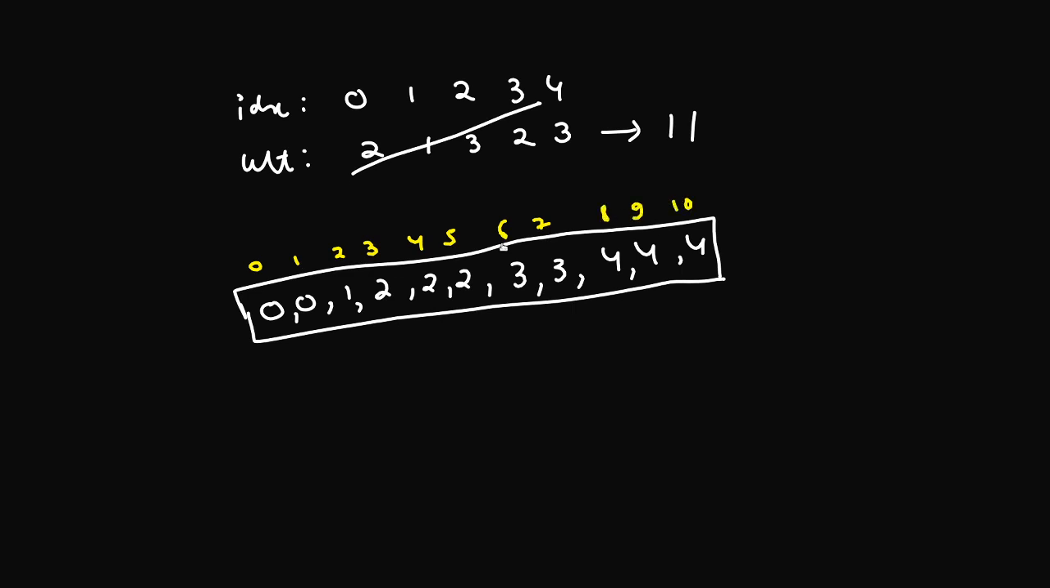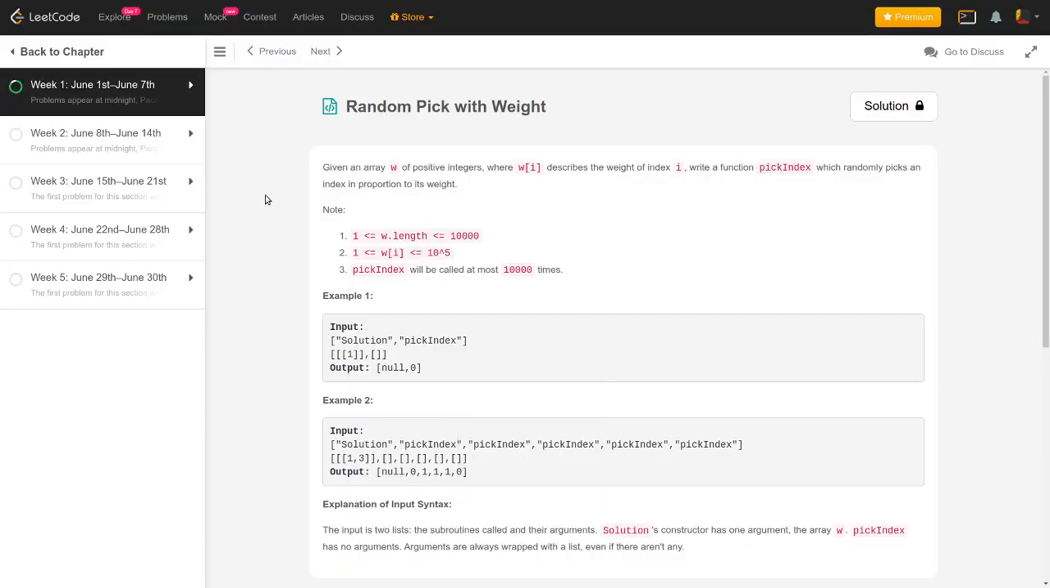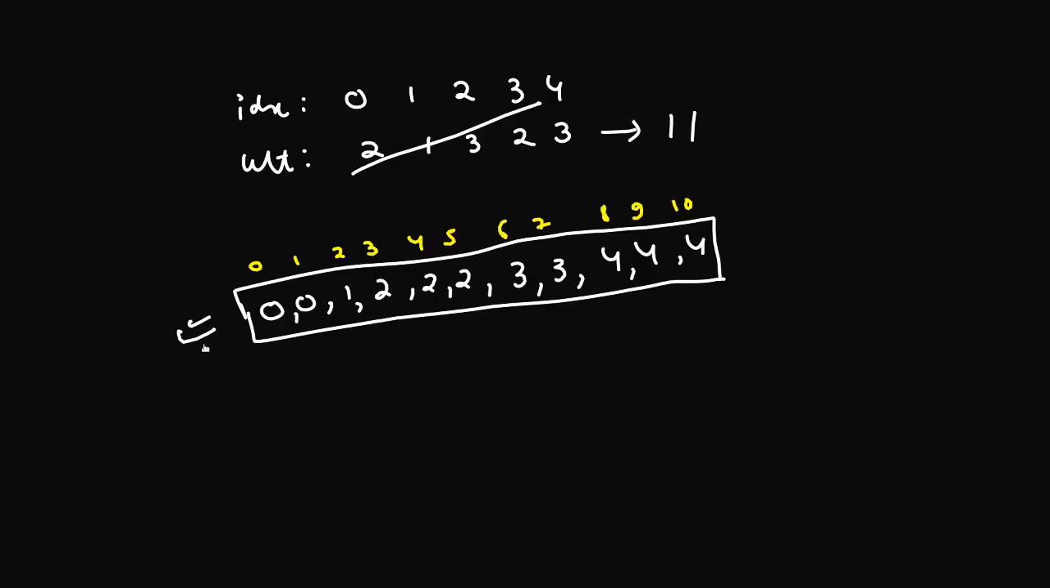Now one thing to notice here is that the total number of elements in the weight array will be less than or equal to 10 to the power 4, and each entry will be less than or equal to 10 to the power 5. So you cannot actually build this array and store it in memory. The reason is there can be 10 to the power 4 elements, and each element can have a weight of 10 to the power 5. So in the worst case, you'll have a total of 10 to the power 9 elements in this sort of array. So you cannot store all the entries here in memory.